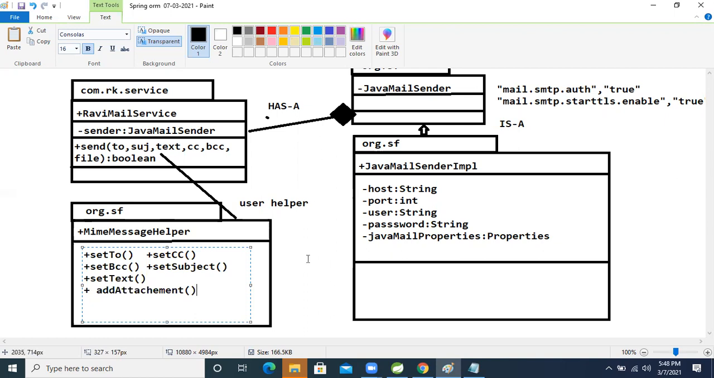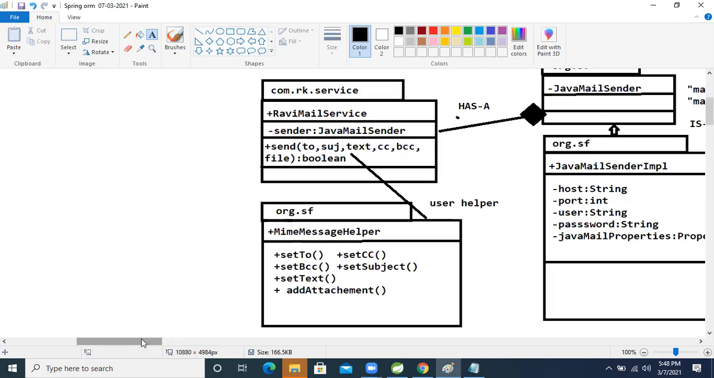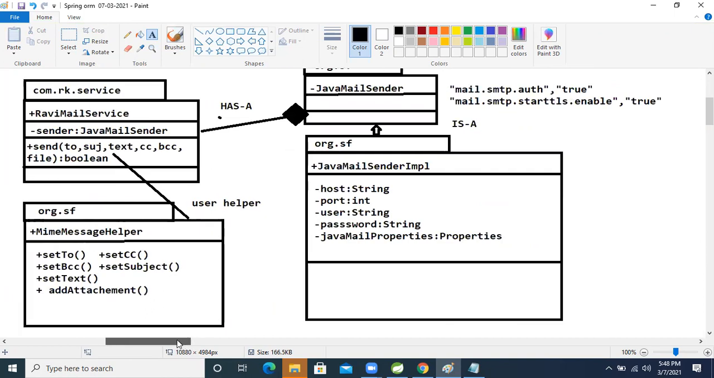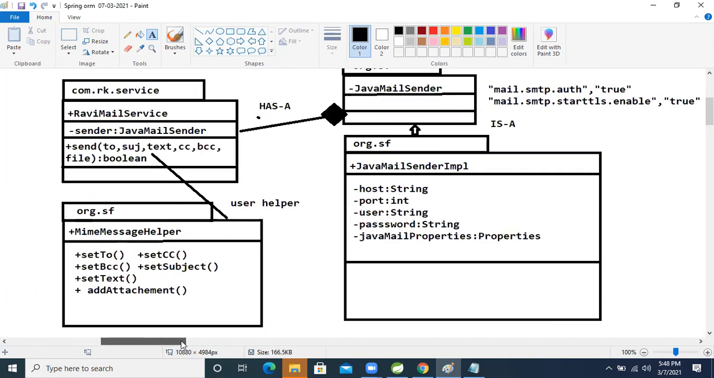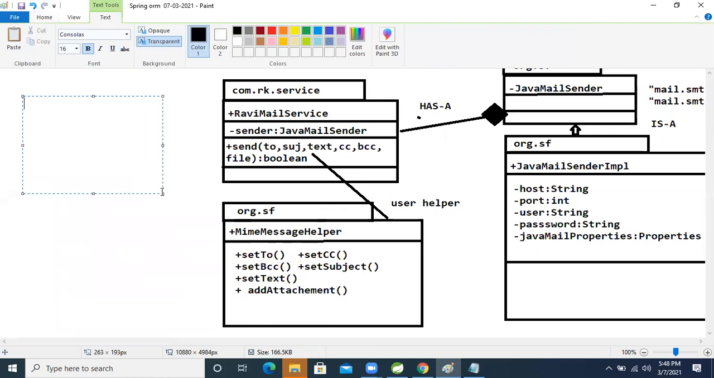So what will we do now? Let's move on and perform the operation. But to work on the mail API, we need the dependencies also. So let's see how many dependencies and which dependencies we need. The Maven dependencies: first we need Spring context.